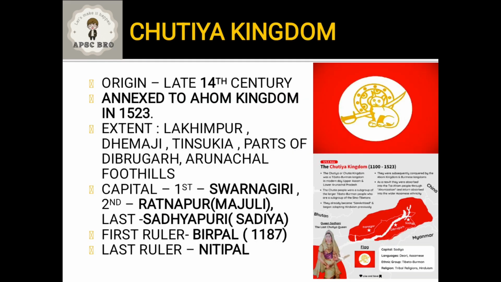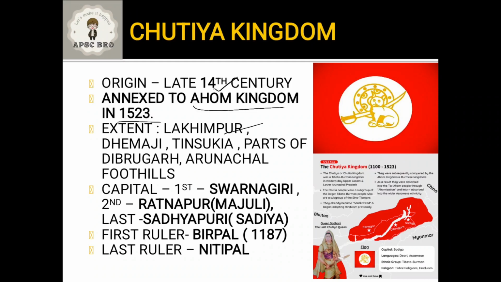If you have to look at the origin of Chutiya Kingdom, the Chutiya Kingdom originated in the easternmost part of Brahmaputra Valley, that is towards Sadia. If you remember, in our ancient Assam history, we have mentioned a few ancient cities and kingdoms in that area, like Vidarbha, Bhismaknagar, and other cities. So if you haven't gone through that, please go through our ancient Assam history video. So there was always a kingdom in that part. But regarding the Chutiya Kingdom, which generally came to be known as the Chutiya Kingdom, its origin was around late 14th century. But it didn't last very long. It was quickly annexed to Ahom Kingdom in 1523.